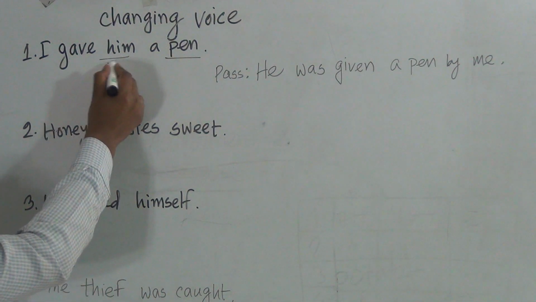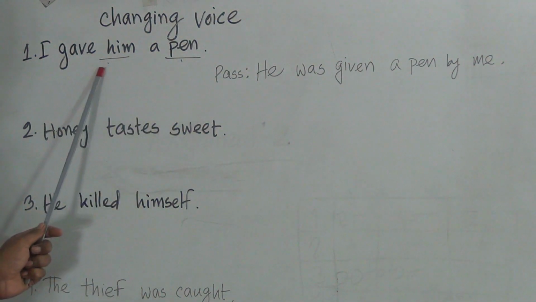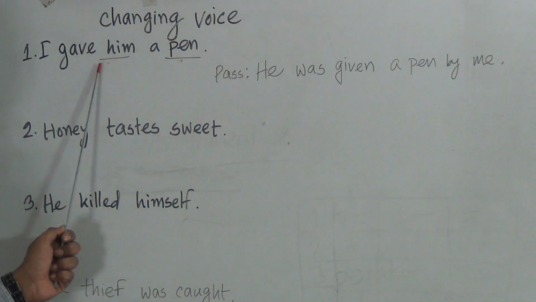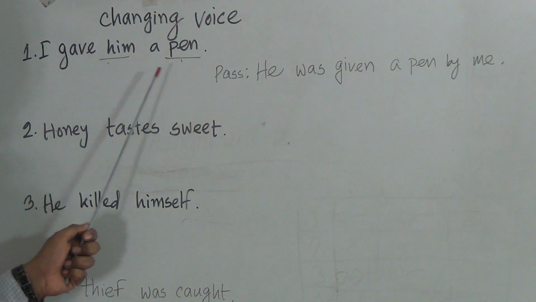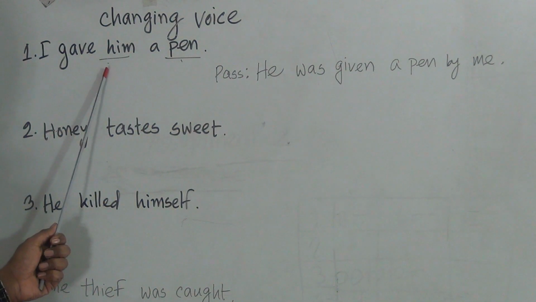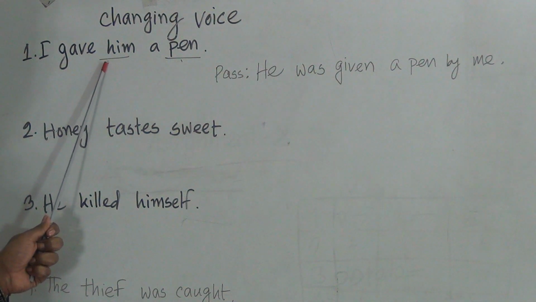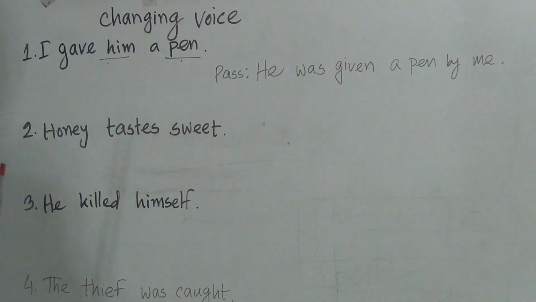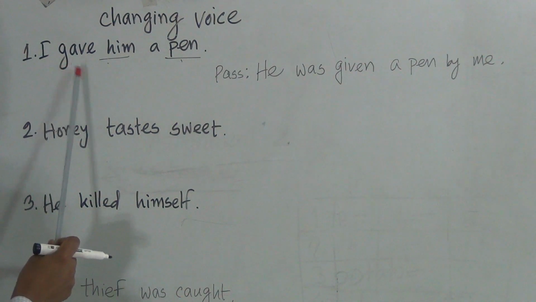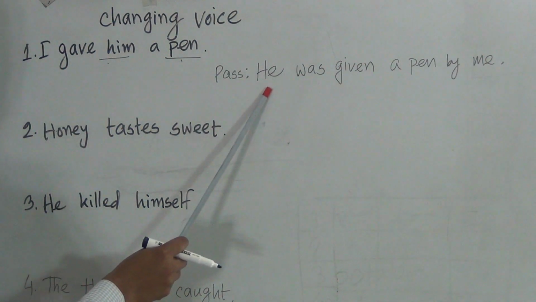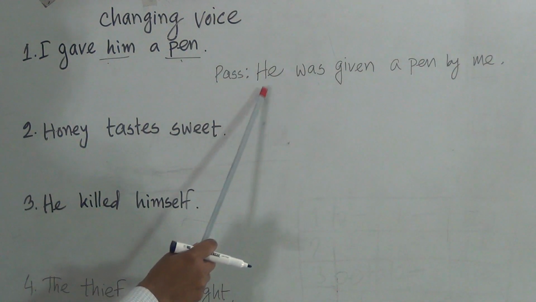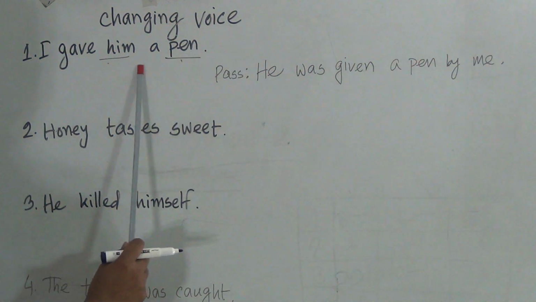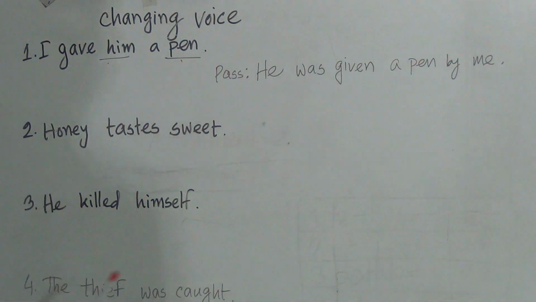This sentence contains two objects. So we have to use personal objects' subjective form. Him is the object and pen is another object. So him's subjective form would be he. Then auxiliary verb, although it's past indefinite tense, we have to use was or were. So after he we use was, then the past participle form of the verb, given, a pen. That means the rest of the part, then by me.